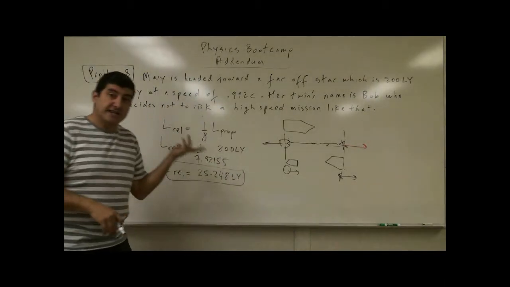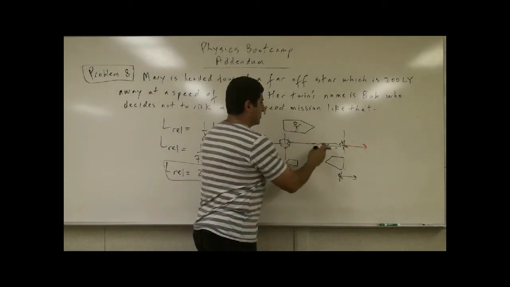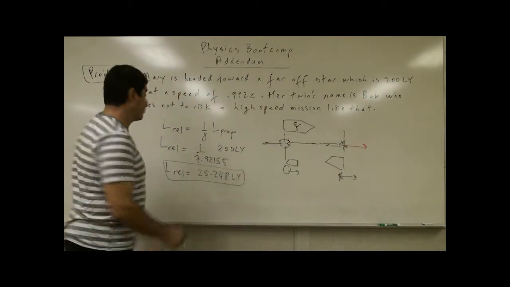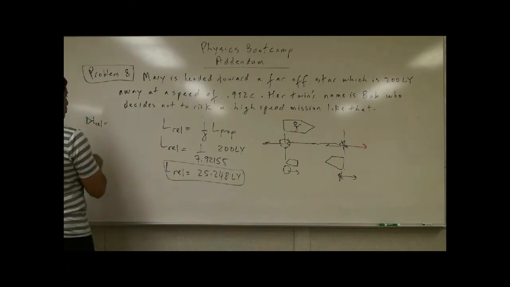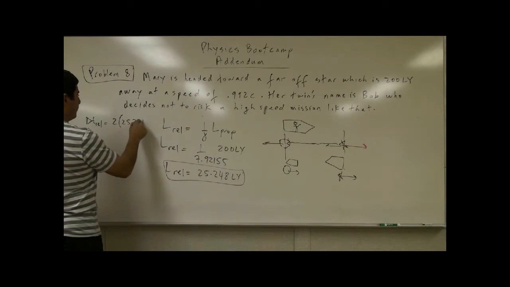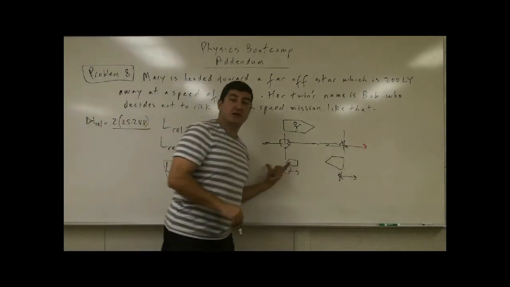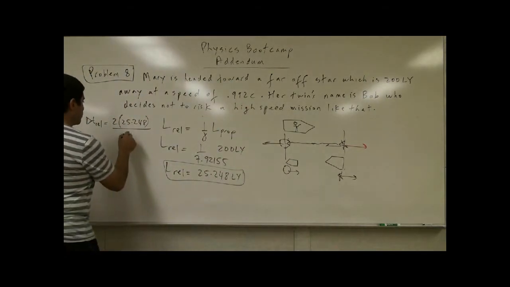From her perspective, how long should it take her? She will call that relativistic time, the time that she's experiencing, as she goes this way and then back. So delta t relativistic is equal to twice the distance, 2 times 25.248, divided by the speed with which the planet and the star are moving, which is 0.992 c.